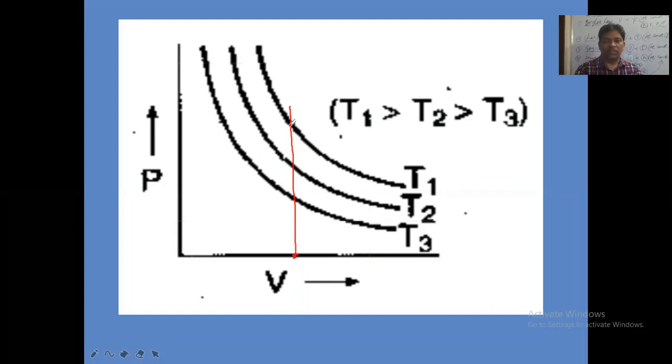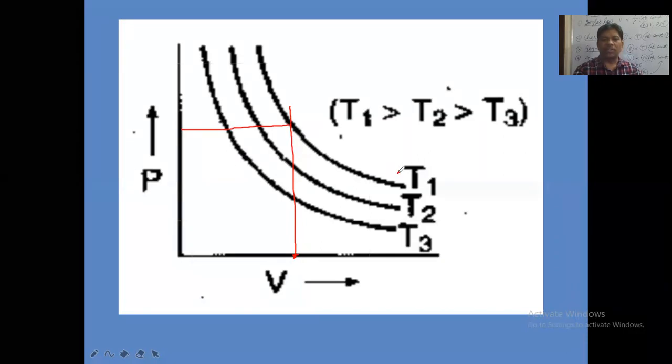From this intersection point, you take one line towards the y-axis. This line is of T1, so you take this value as P1. On the y-axis, this value indicates the P1 value for the T1 curve.